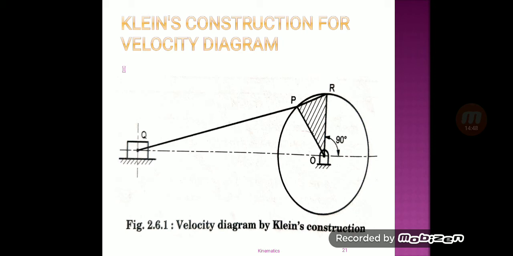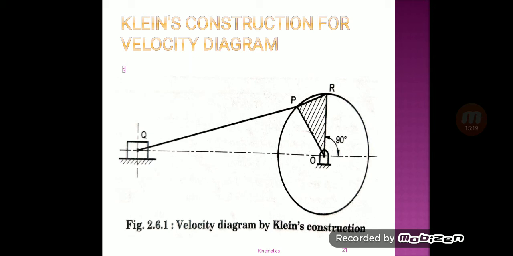OP is the crank rotating uniformly about the center O, and PQ is the connecting rod with Q as a slider. Take a note of this point and write down the points which I am telling you. I repeat, let us consider a slider crank mechanism.